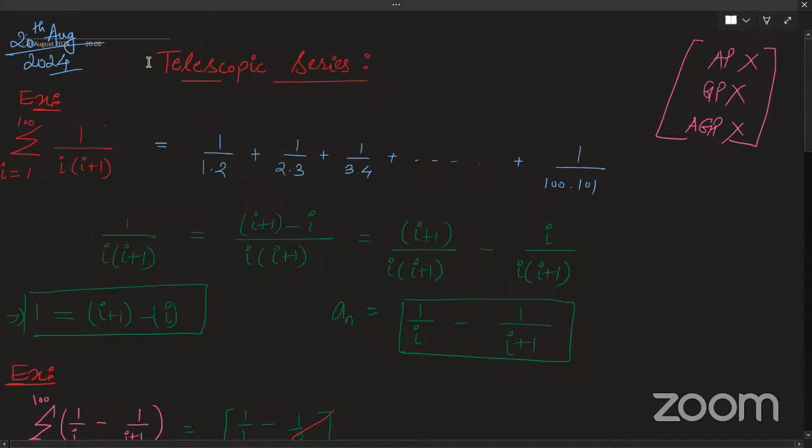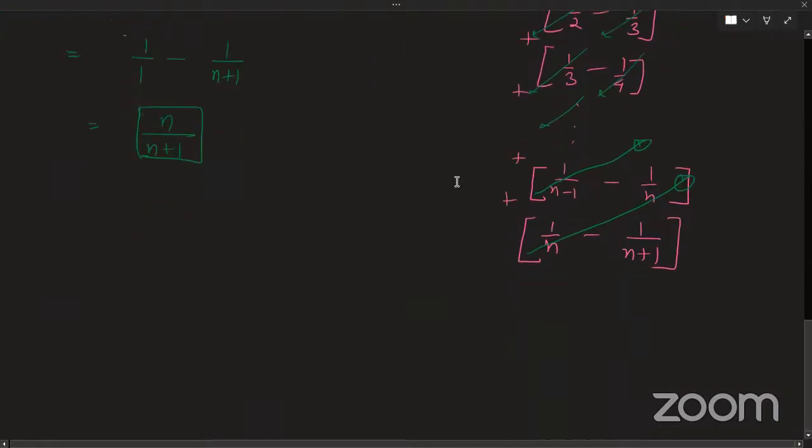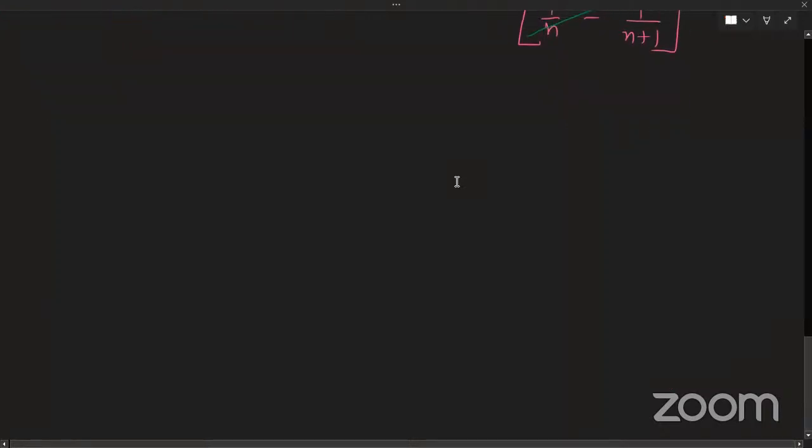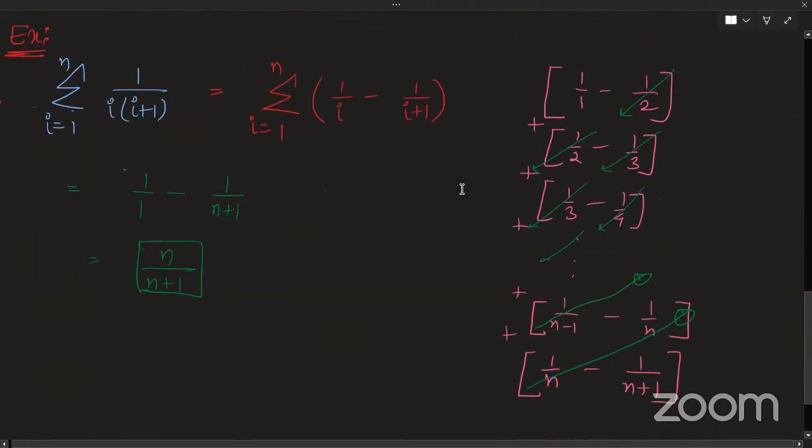Has everyone understood telescopic series basics? Yes, sir. So this is just the basics, that terms get cancelled out from the immediately next term.